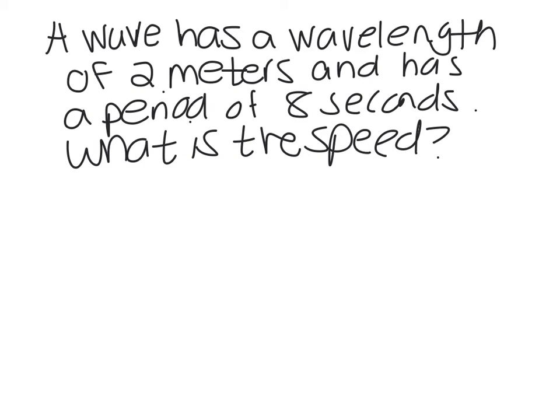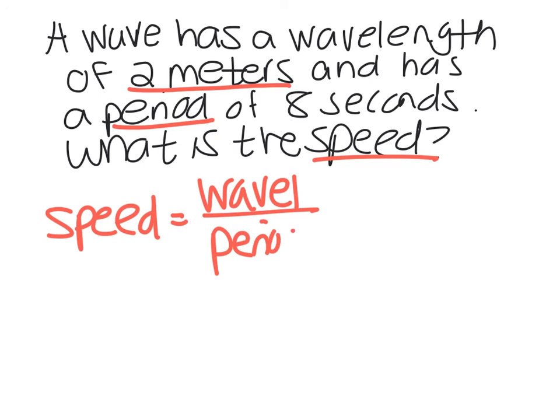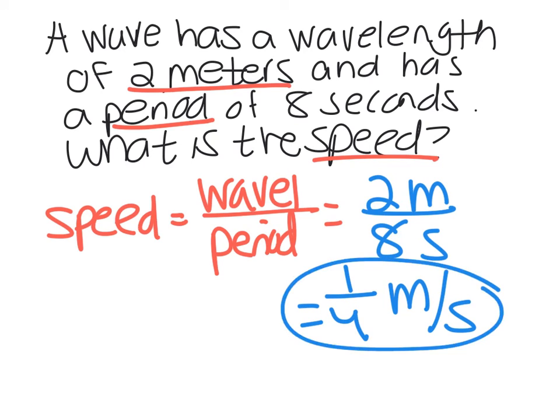Okay, so a wave has a wavelength of 2 meters and has a period of 8 seconds. So what is the speed? Remember, our equation is wave speed equals the wavelength over the period. That's my distance over my time, just like a regular problem. So I have a wavelength of 2 meters over a period of 8 seconds. So my speed is 1/4 meters per second.